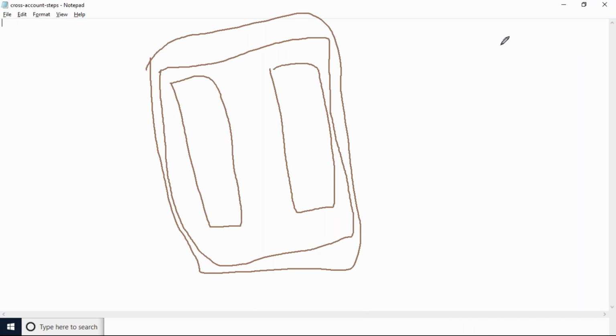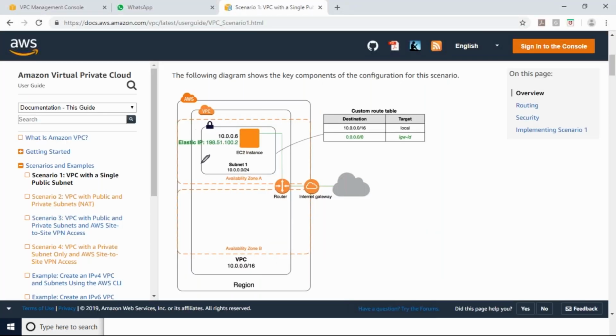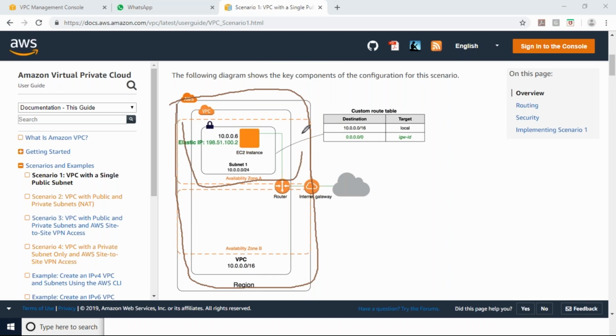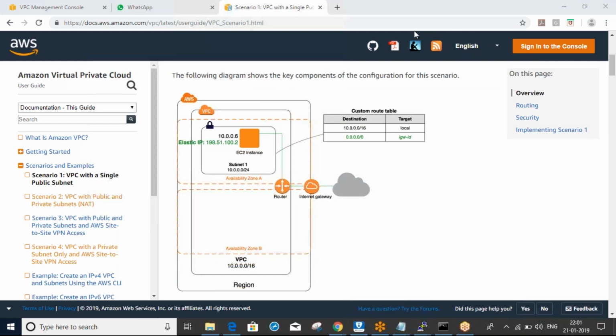Okay, Uday? Yes. You can see here, this box is my region, and this is one availability zone. Here they created the VPC, and it spans across all availability zones within the region.